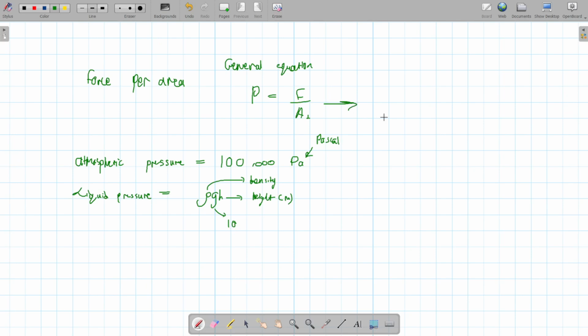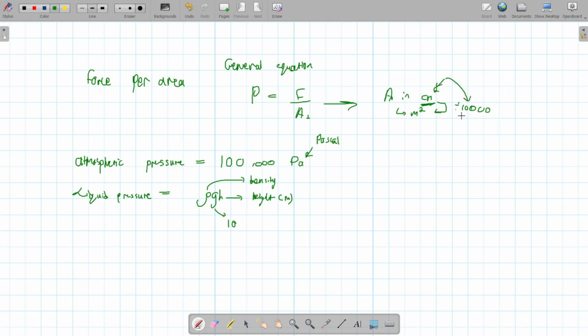I saw a lot of questions in the quiz, I think every single question, where area was given in centimeters squared, but you can't use that. It has to be in meters squared. But pay attention: from centimeters squared to meters squared, you don't divide by 100. You divide by 10,000 because it's squared.